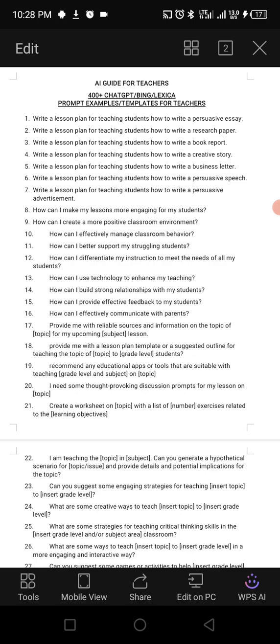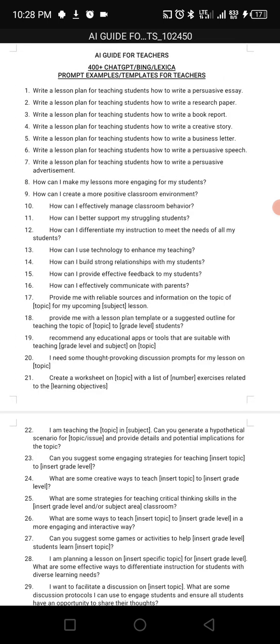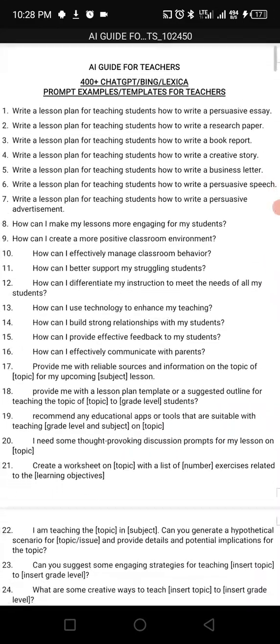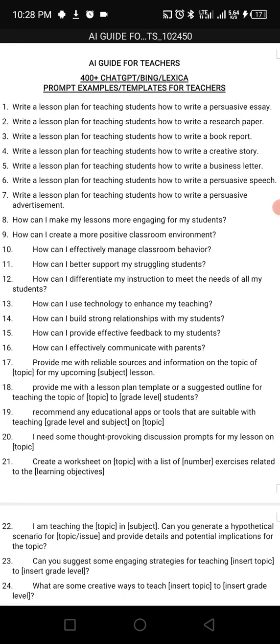Then lastly, as you can see, there is a file that I attached in the course. Let me briefly do a rundown of what the file contains. We have the first one here, which says AI guide for teachers, and at the beginning it says 400 plus ChatGPT, Bing, Lexica prompts, with prompt examples and templates for teachers.